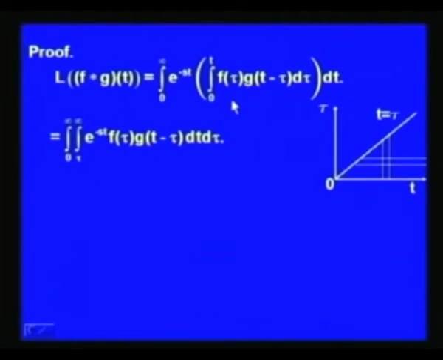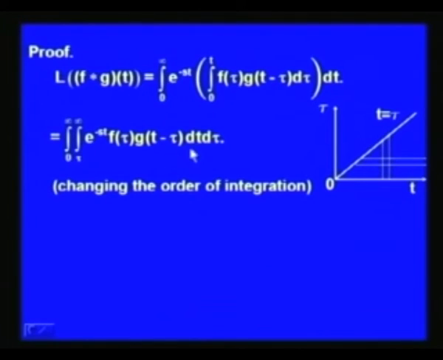So, when we want to change the order of integration, we will have to take a horizontal strip here. So, we take an arbitrary horizontal strip in this area, and first we write the limits of integration for t. So, t varies from tau to infinity, and then we write the limits of integration for tau. So, tau varies from 0 to infinity. So, we change the order of integration here. First we have the limits of integration for t, t varies from tau to infinity, and then the limits of integration for tau, tau varies from 0 to infinity.